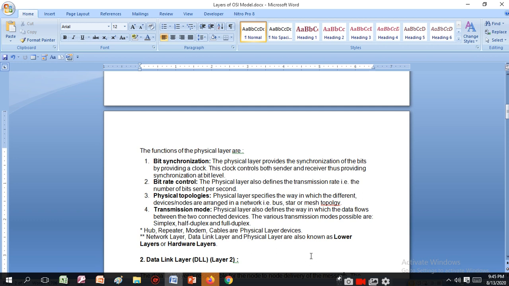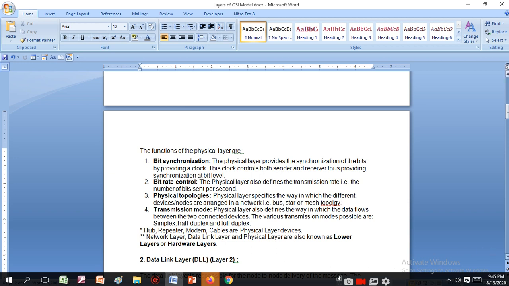Hub, repeater, modem, cable are physical layer devices. Hub is the device which connects multiple computers. Repeater repeats the information when the data packet is lost. Modem connects the computer and helps in the working of the internet. Cable is also a physical layer device. Without cable you can't connect the modem. The network layer, data link layer and physical layer are also known as lower layers or hardware layers.